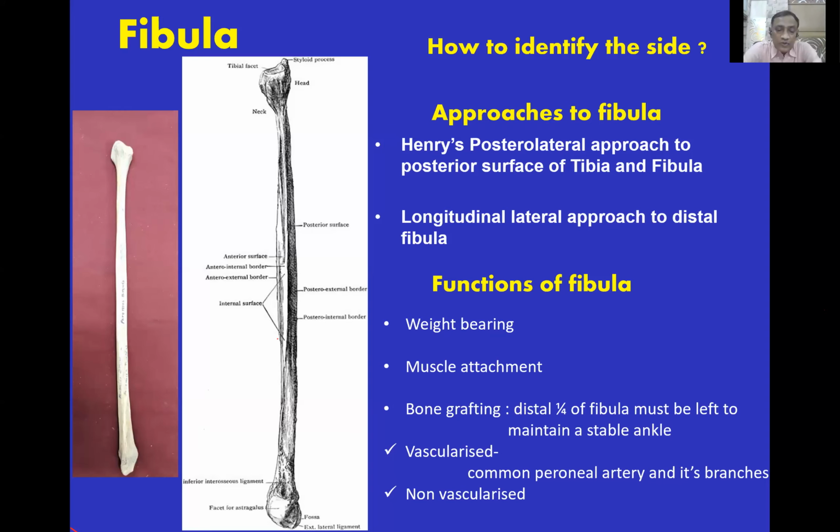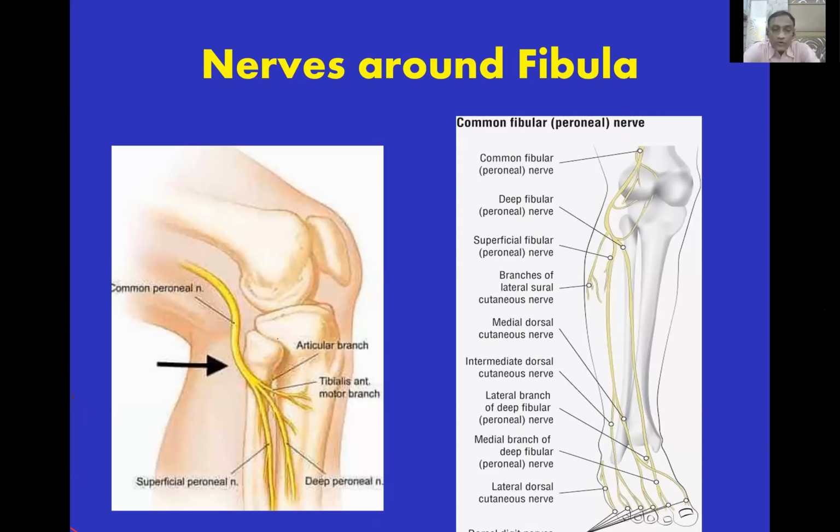Nerves in relation, the most important nerve is the common peroneal nerve. You may be asked the anatomy, how will you identify it while exposing the proximal 1/3 of the fibula. Basically, the common peroneal nerve is dissected near the posteromedial border of the long head of biceps, and then it stretches down and winds around the neck of the fibula.